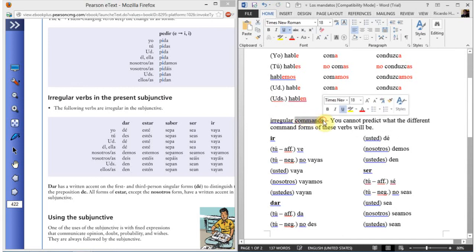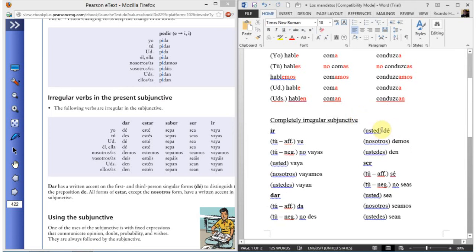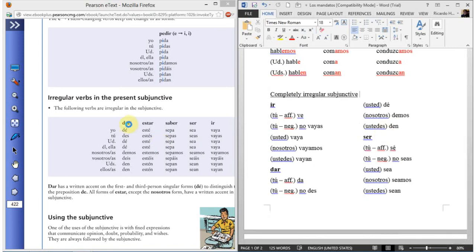I encourage you to do the same thing. How about completely irregular subjunctive forms? Dar, estar, saber, ser, ir. How many differences do you find?